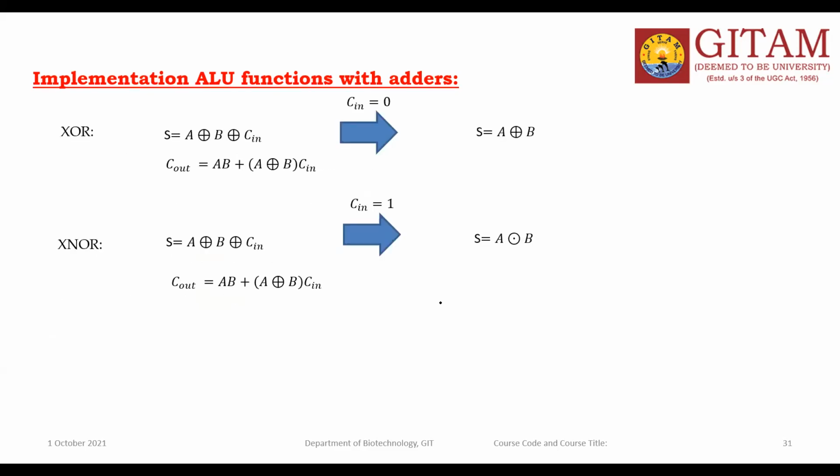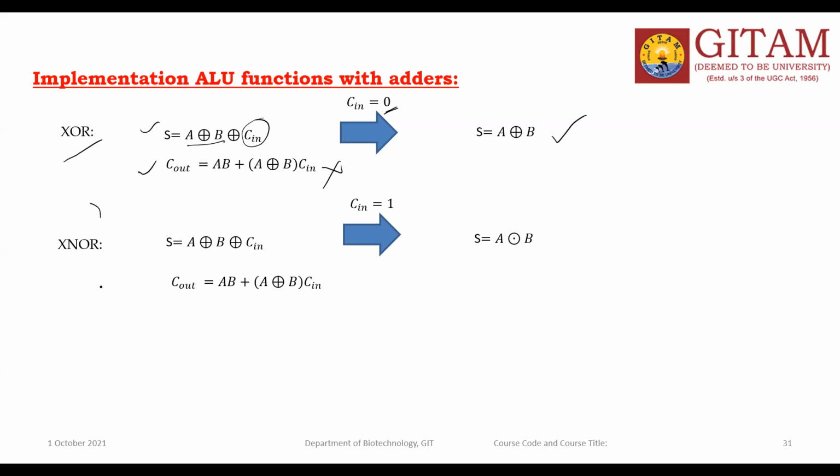So first take the XOR operation. How can you implement the XOR operation? Take the sum and carry Cout Boolean expressions. Then forget about the carry expression and take only the sum expression. In the sum expression, we put Cin is equal to 0, the input carry is 0, then the output is equal to A exclusive OR with B. By that way, you will get the XOR operation between the 2 inputs.